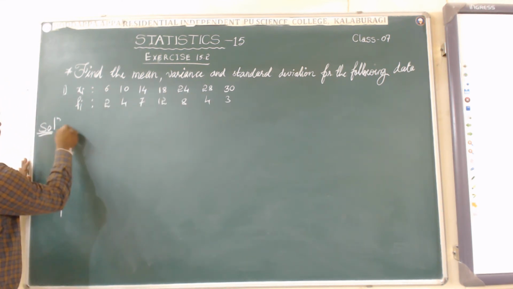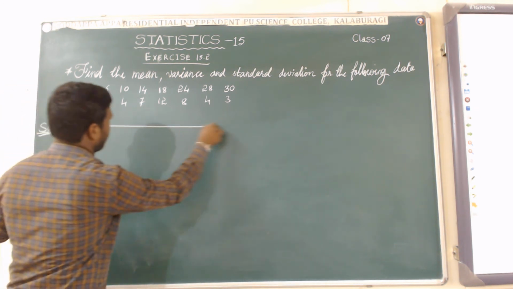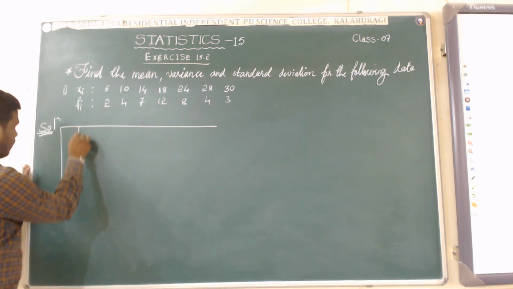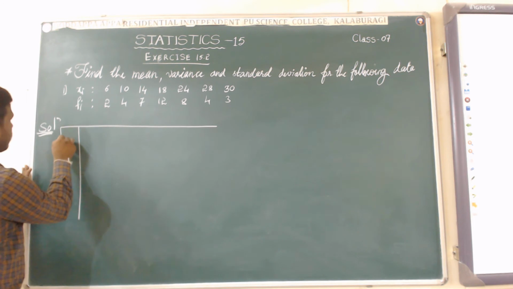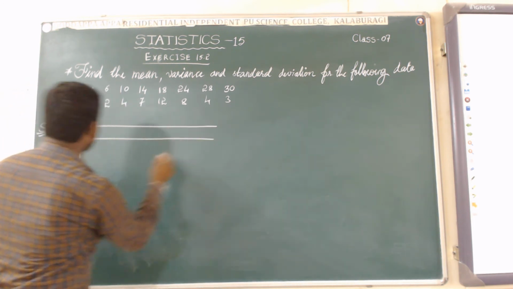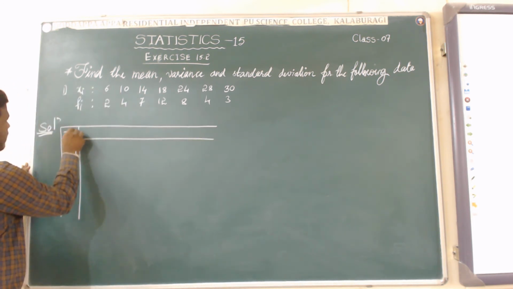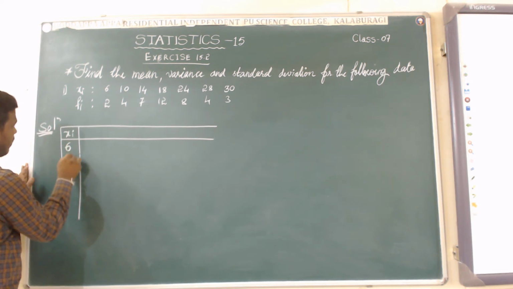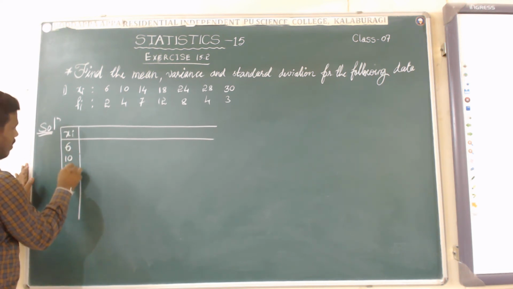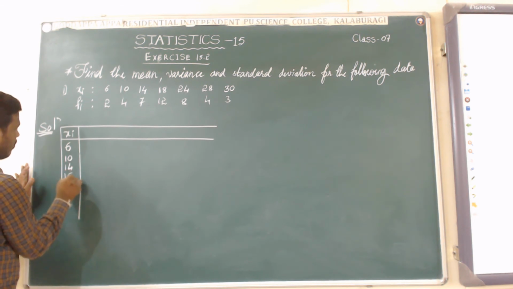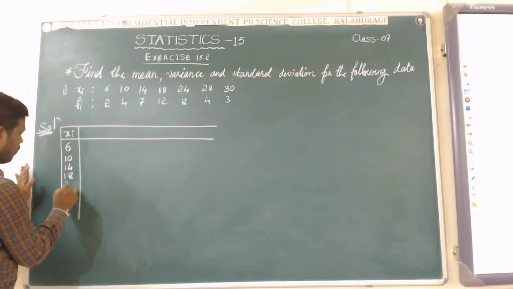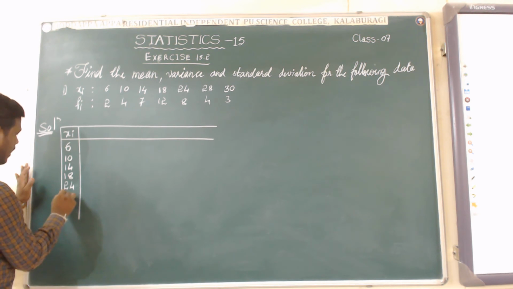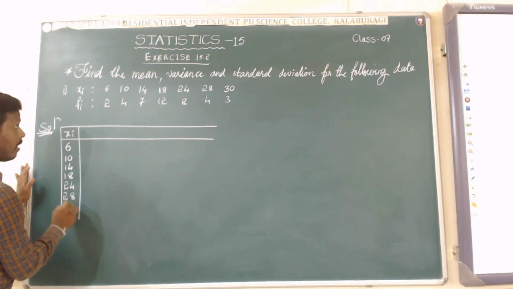The first column is for the xi values and the second column is for the fi values. For xi, you have to write 6, 10, 14, 18, 24, 28 and 30.